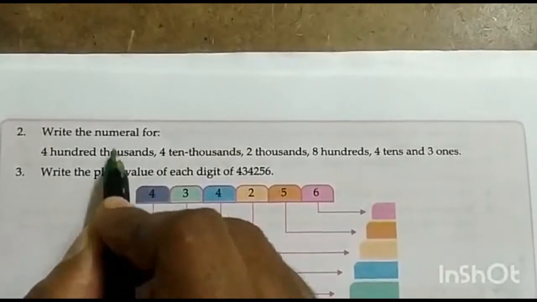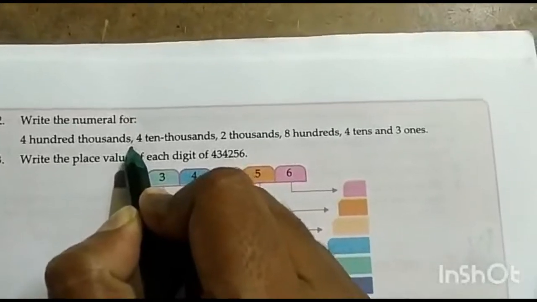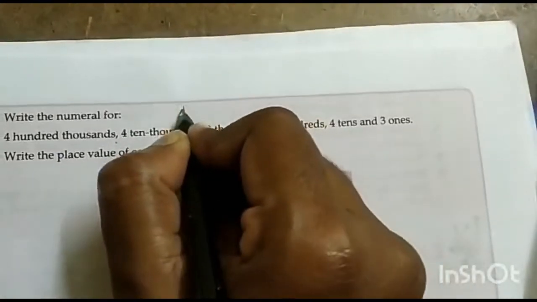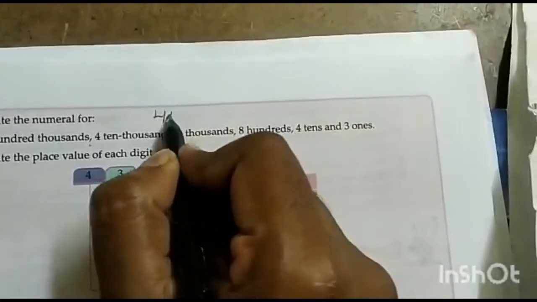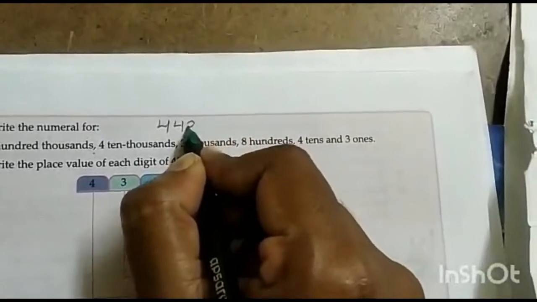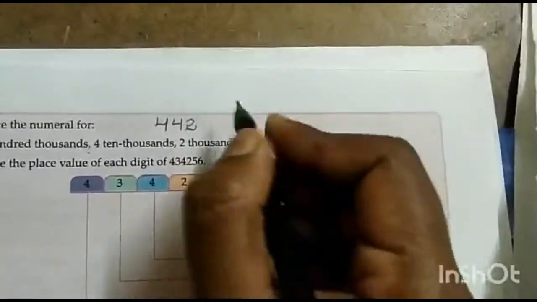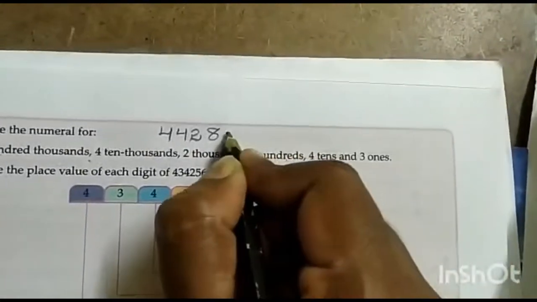Now the second one is to write the numeral. Now we have to write the number. How many 100,000s are there? 400,000s. And how many 10,000s? 4 10,000s. And how many thousands? 2 thousands. How many hundreds? 8 hundreds. And how many tens are there? 4 tens.